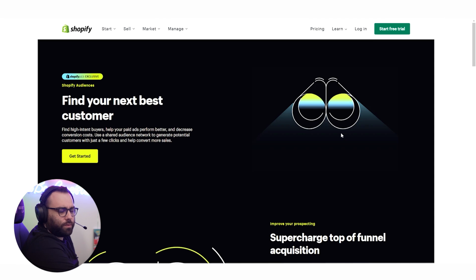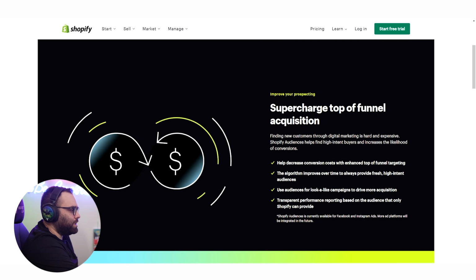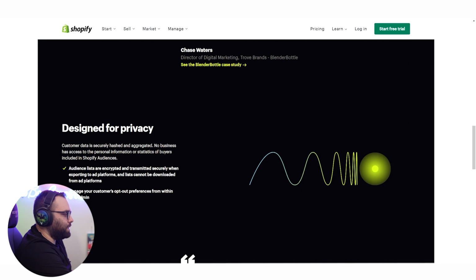We don't have a lot of information about it yet. So it says here, find your next best customer. Okay, supercharged top of funnel. They say that you should use this only for top of funnel. It makes total sense. What I want to focus on here is this, which says designed for privacy.